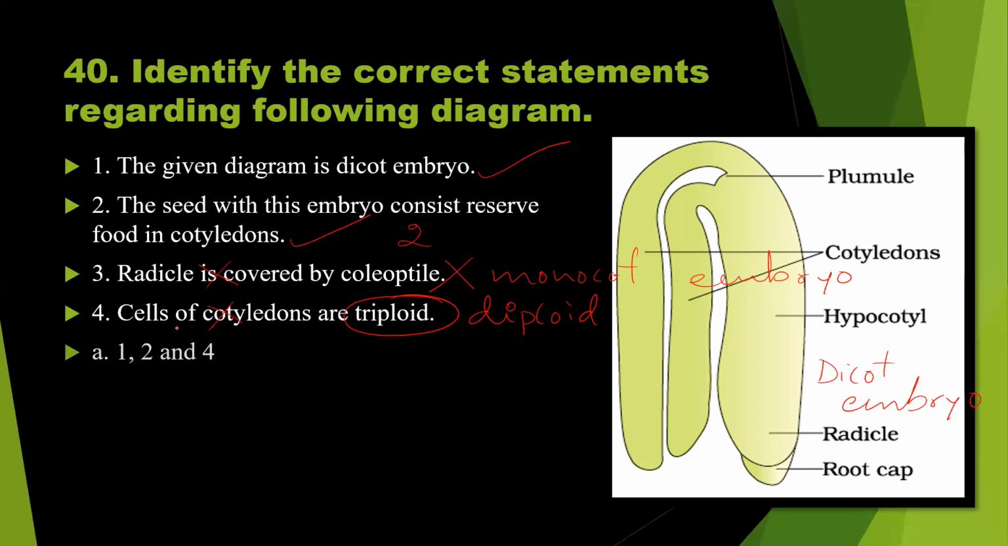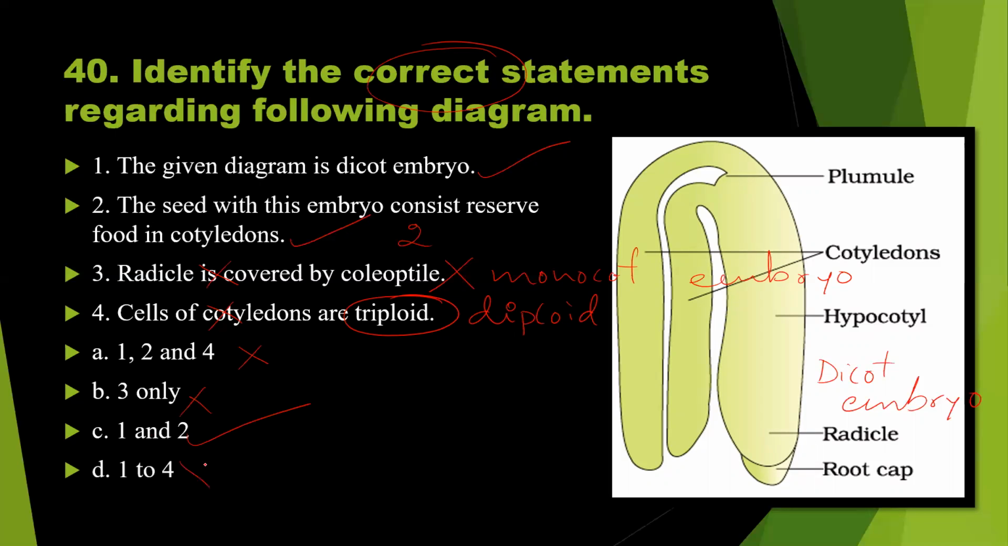So 1, 2, 4 is wrong option. So they are asking the correct statement. 1 and 2 should be the right answer. 3 only wrong. 1 and 2 is the right answer. 1 and 4 is wrong. So definitely option C is the right answer to the question number 40.